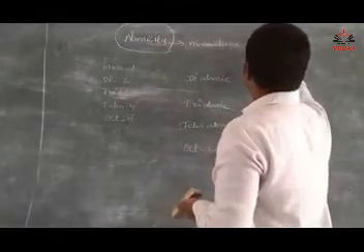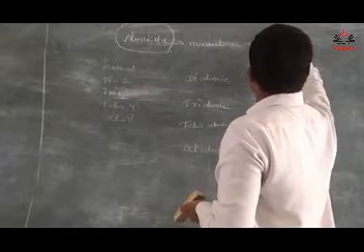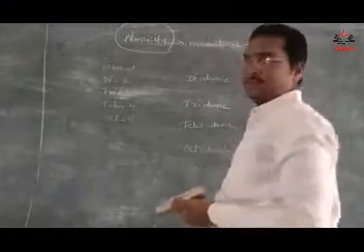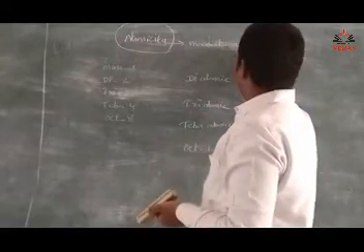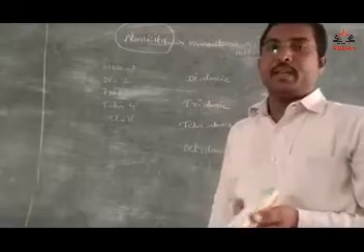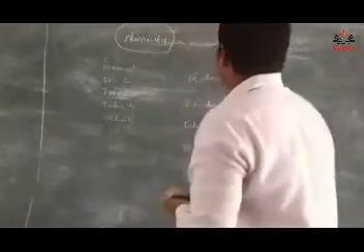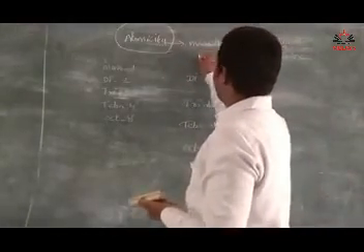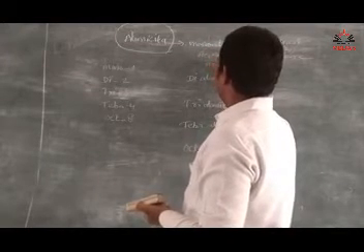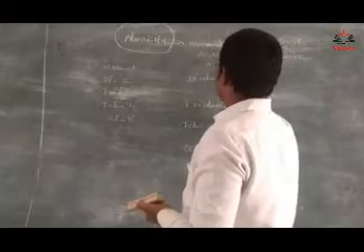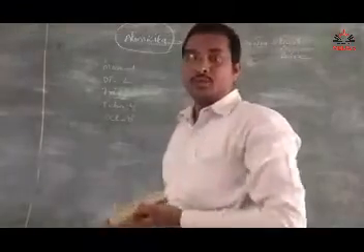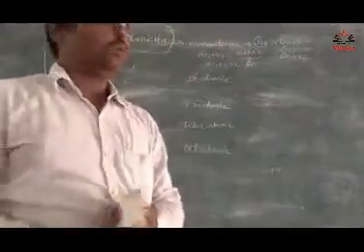8 group elements are inert gases, rare gases, and noble gases. So they are inactive and do not participate in any chemical reaction. So what are the 8 group elements? Helium, neon, argon, krypton, xenon, radon. So these are the monoatomic elements.